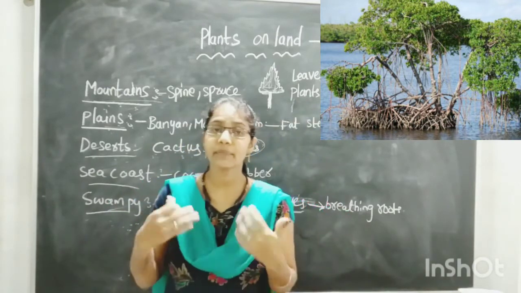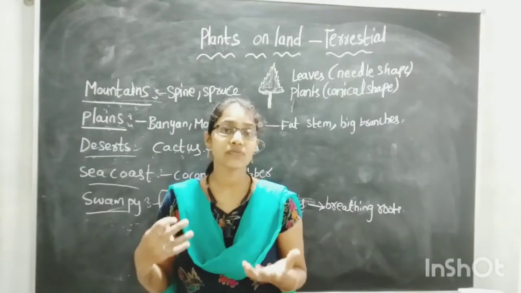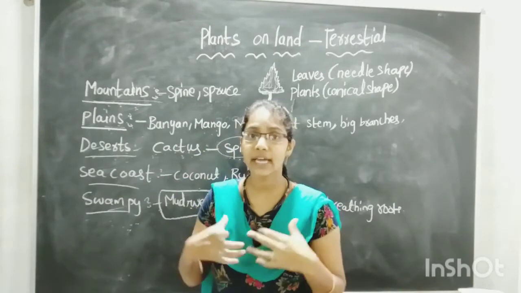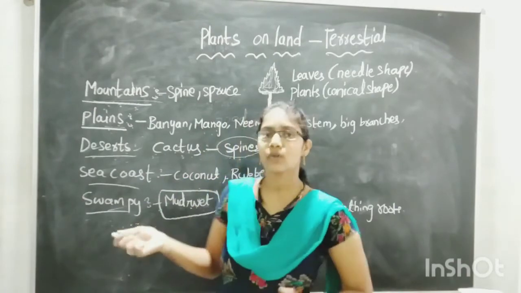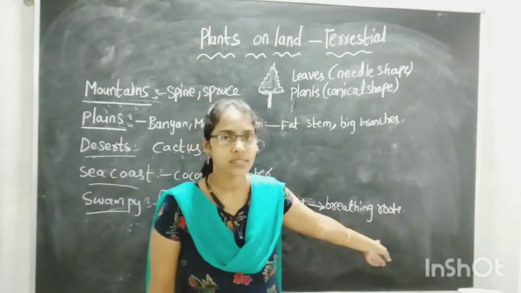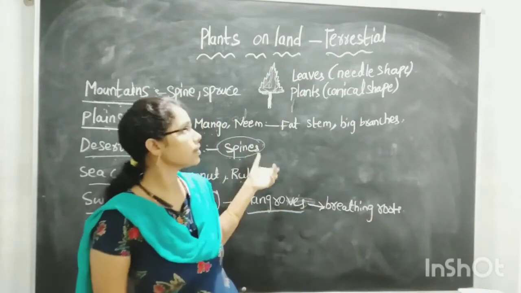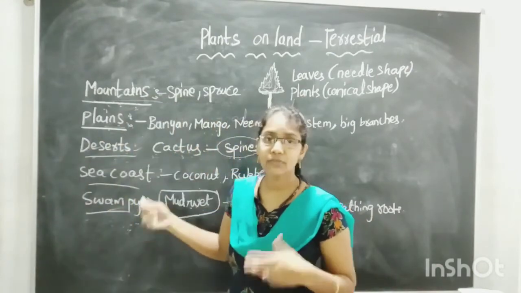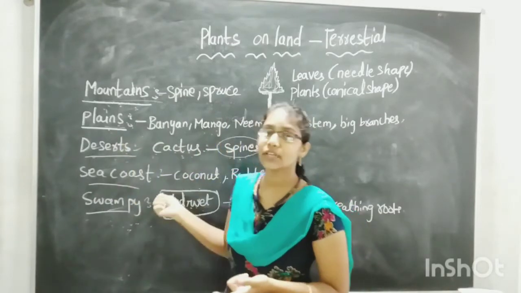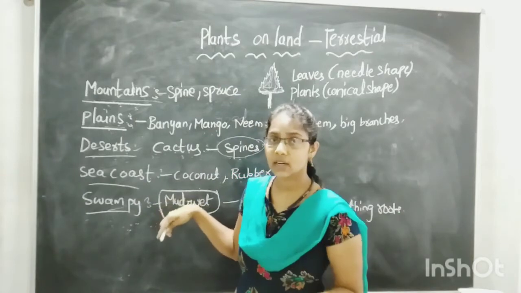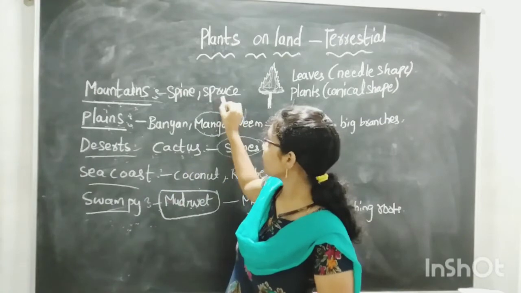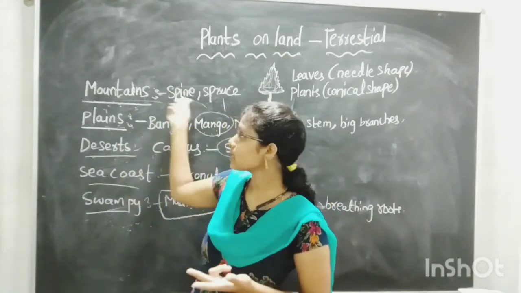Because of the water present in the soil, the roots cannot take air for breathing. So they will come out of the soil to take a breath. So these roots are called breathing roots. So these are the different places, children, in which plants grow, and the special features they have to grow in that particular place. So tell me, children, can a mango plant survive on this mountain?